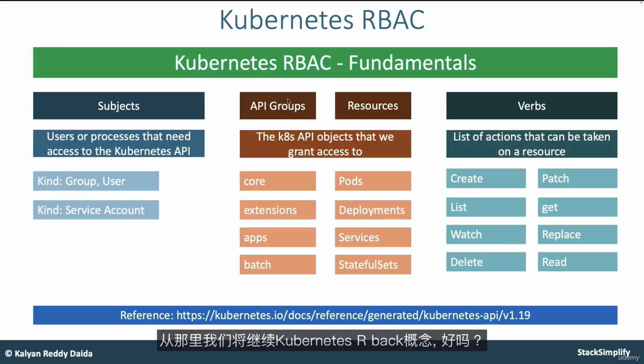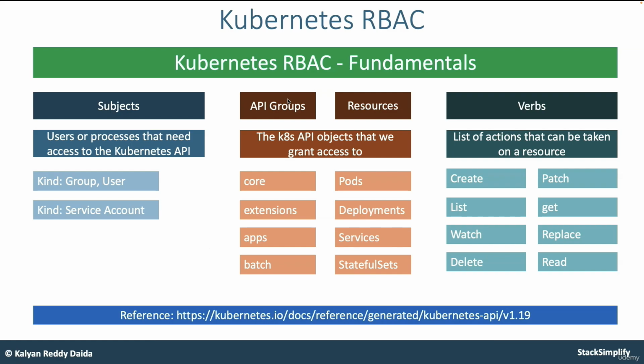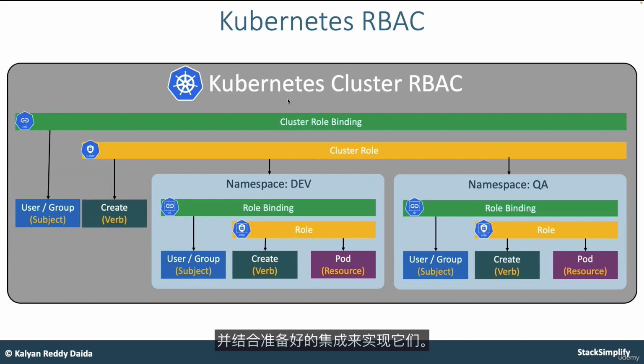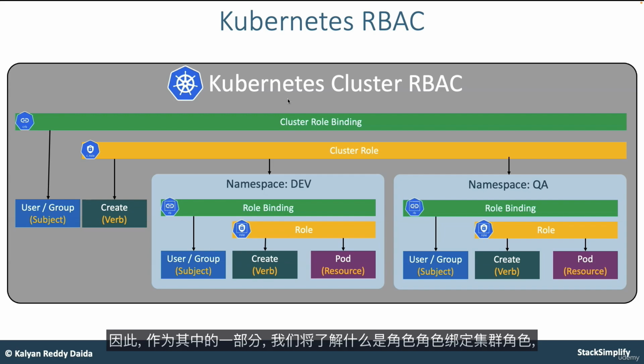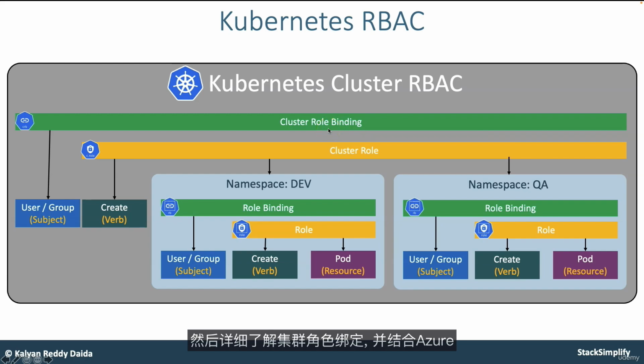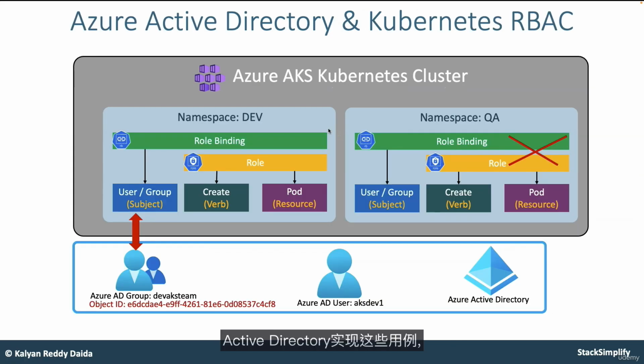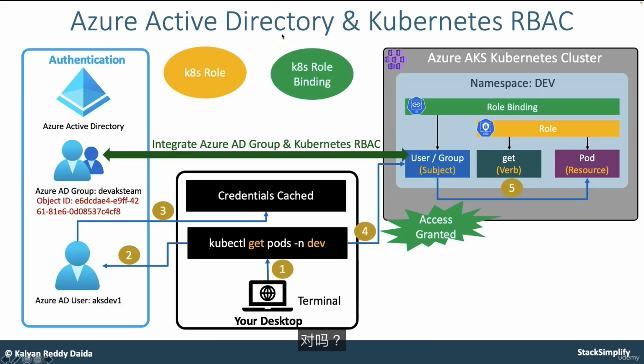From there, we will move on to Kubernetes RBAC concepts. Okay, so we'll understand those RBAC concepts from a fundamentals perspective and also implement them in combination with Azure AD integration. So as part of that, we are going to understand what is role binding, cluster role, and then cluster role binding in detail, and implement those use cases in combination with Azure Active Directory.